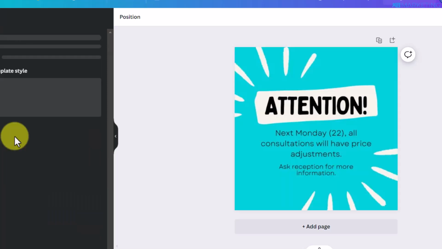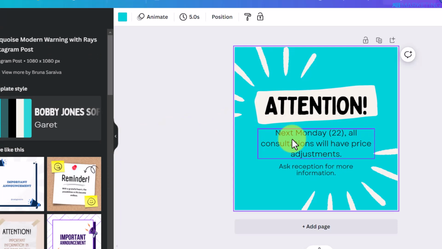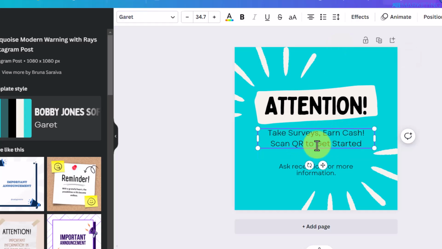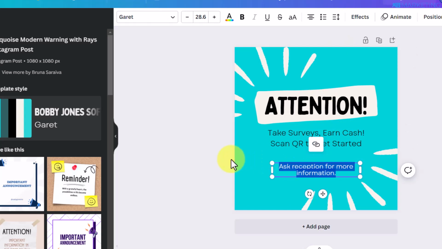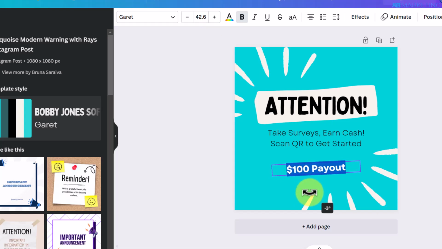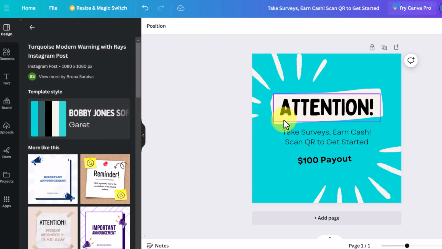All you then need to do is to click on that template. So once you click on the template, you only need to edit the details and you'll be able to create this image in a few seconds. Take surveys, encash, scan QR code to get started. And here you want to change this to $100 payout. Highlight this and you can give this a bold and you can also increase the size of this text. And here you can move it anyhow you like, something like this. Okay, so once you do this, this is all you need to do to design your creative.